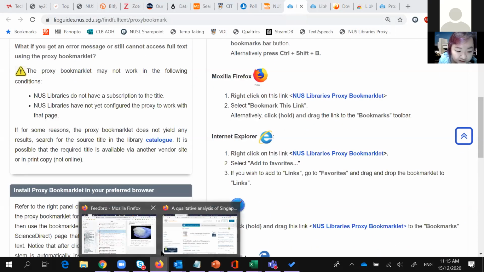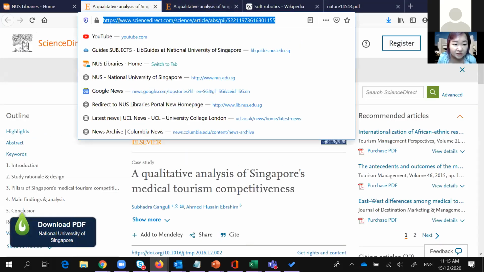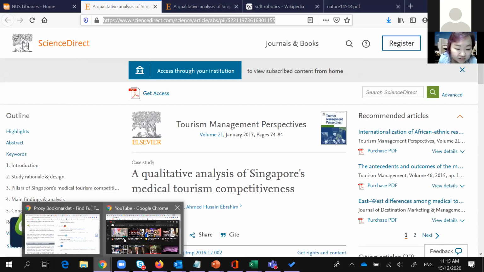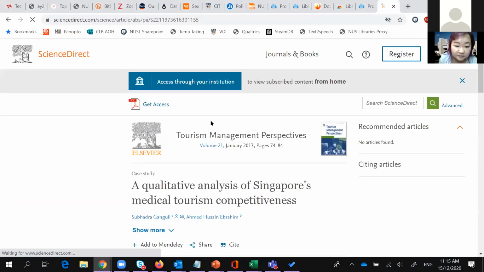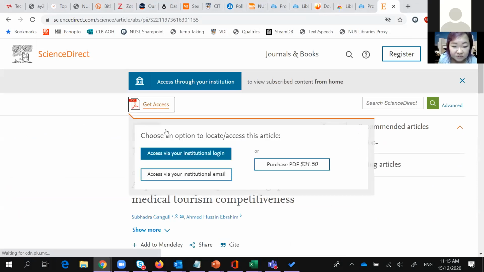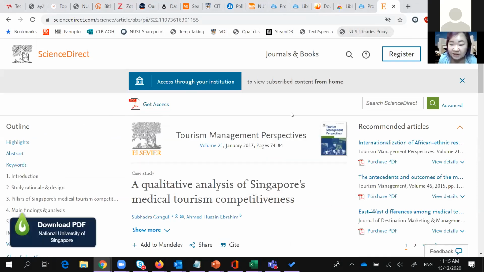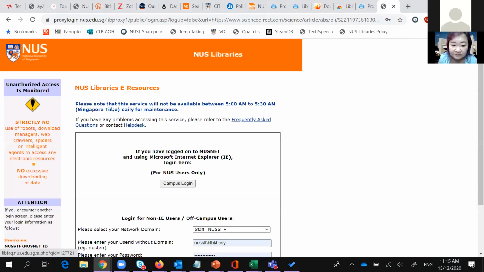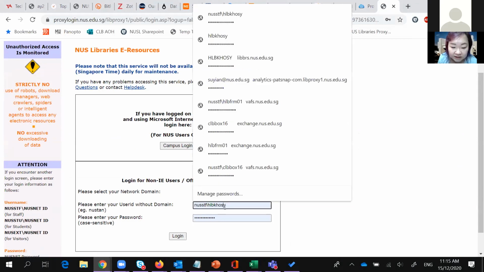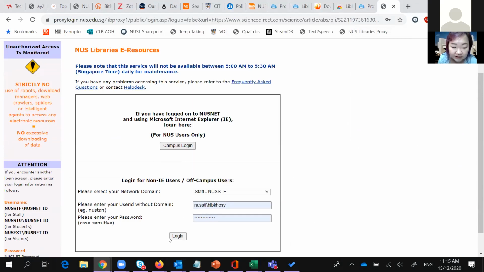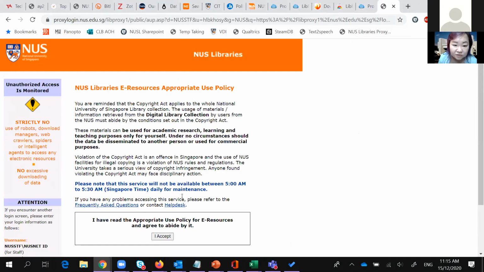Let me go back to that article. So let's say I encounter this article again, and it's still asking me for money. I have my Proxy Bookmarklet, I click on it, and I will sign in. If you use any of our databases, you'll be quite familiar with this. If you're on campus, you can use the campus login, or you can type in your ID and password here. Then once you've logged in, you encounter the appropriate use policy page.